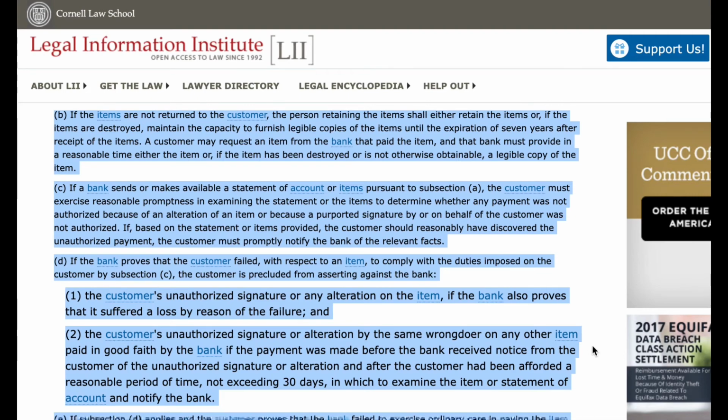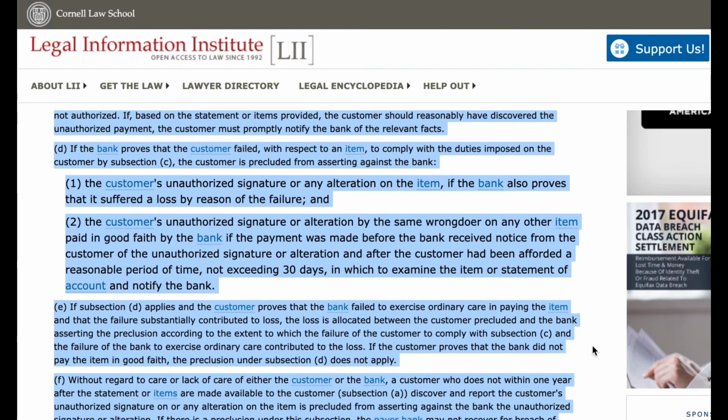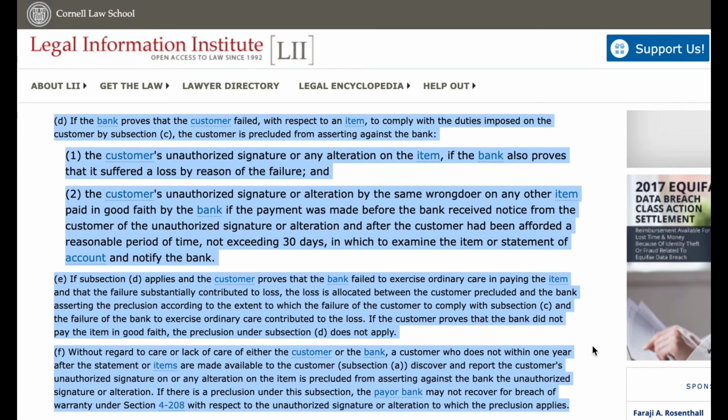D. If the bank proves that the customer failed, with respect to an item, to comply with the duties imposed on the customer by subsection C, the customer is precluded from asserting against the bank: 1. The customer's unauthorized signature or any alteration on the item, if the bank also proves that it suffered a loss by reason of the failure, and 2.